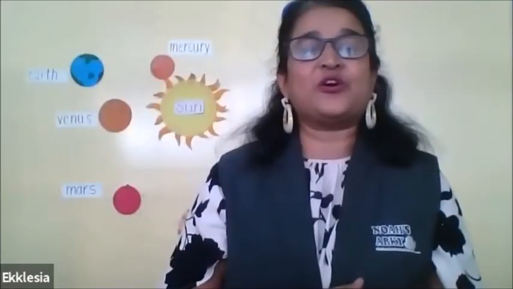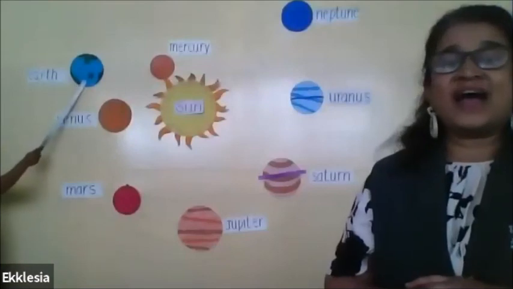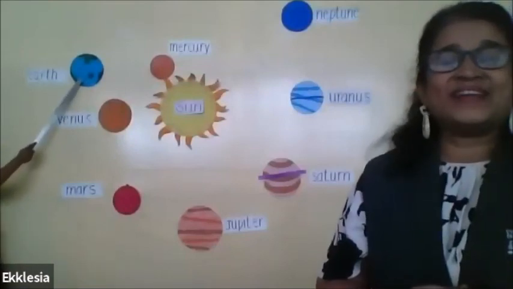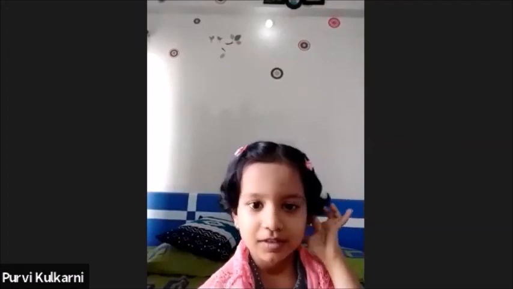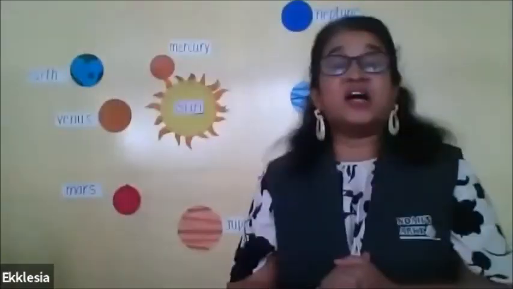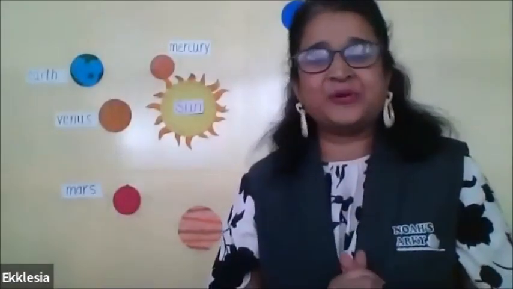Okay, Anita ma'am will show you the planet Earth. Have a look. What is the color of planet Earth? Blue color. Yes? Blue. Very good. That's the right answer. So Earth is blue. Remember that.